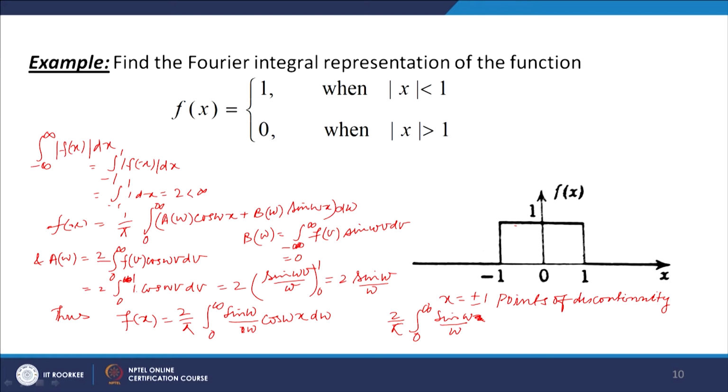So, at x equal to plus minus 1, the integral of sin omega over omega cos omega d omega is equal to f(x), which is half. So, we can say that the integral from 0 to infinity of sin omega cos omega over omega d omega is equal to pi by 4.